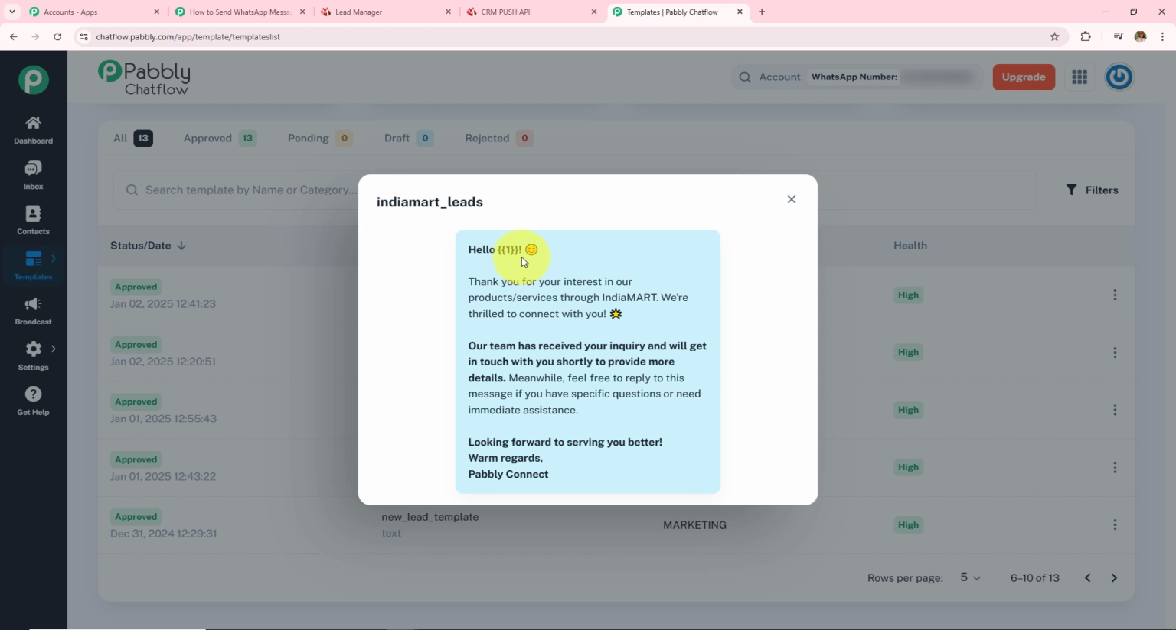Hello, and after hello a custom variable has been added, which is the name of the lead. Thank you for your interest in our product services through India Mart. We are thrilled to connect with you. So this is the template that we'll be using.